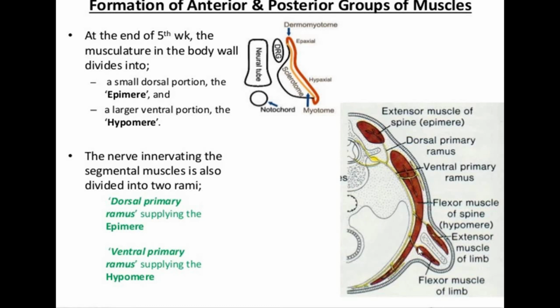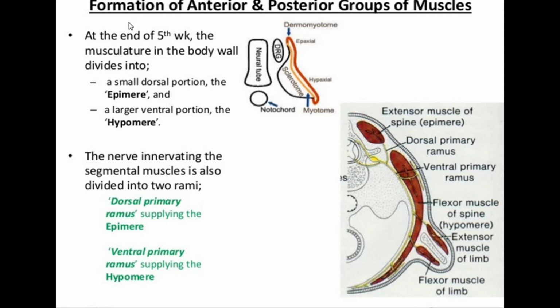Okay, again that shows the limb bud appearance and the development of the growing bone. The hypaxial cells differentiate into the extensor group and the flexor group around the developing bone, and they are all supplied by the ventral rami of that spinal segment.